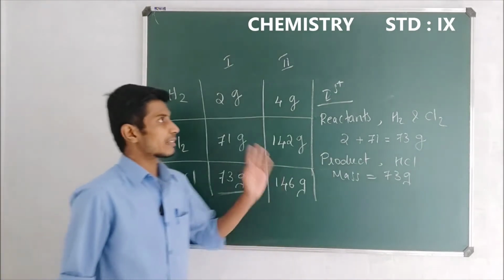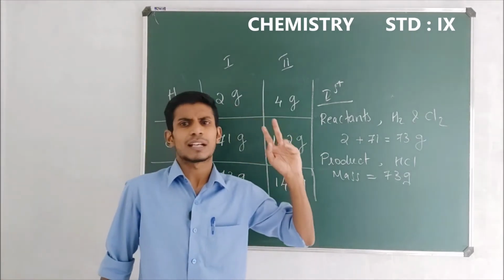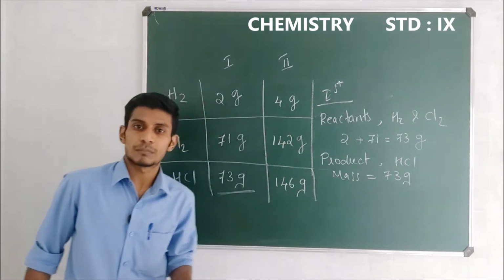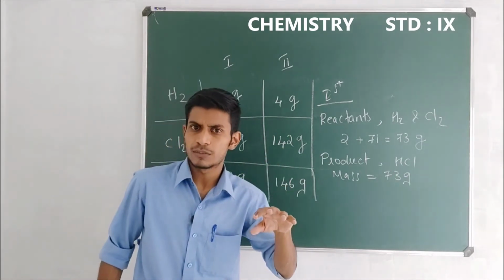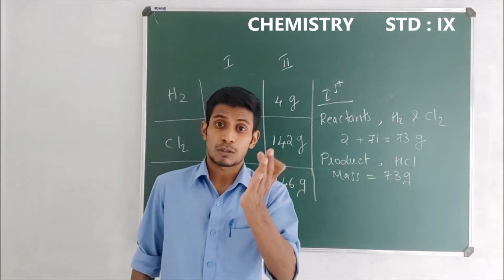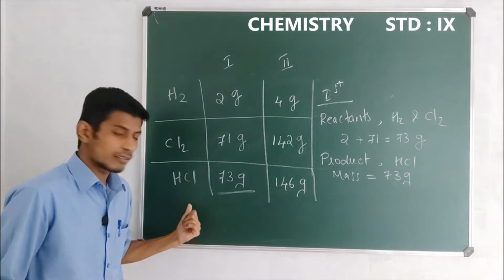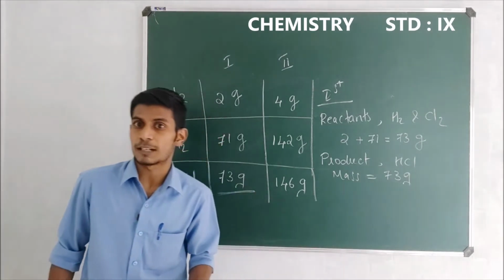Likewise, in the second experiment too, who are the reactants? Hydrogen and chlorine, and their masses are 4 gram and 142 gram. So totally, very good, 146 gram. And the product formed is HCl again, and the mass of HCl formed is 146 gram.